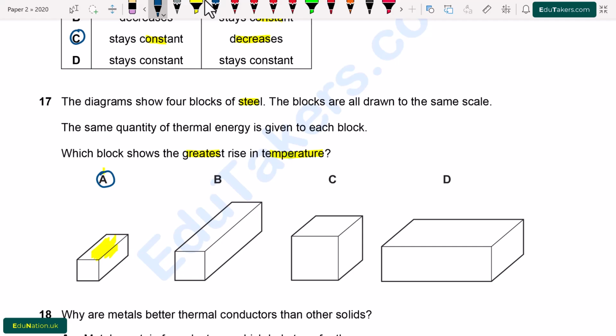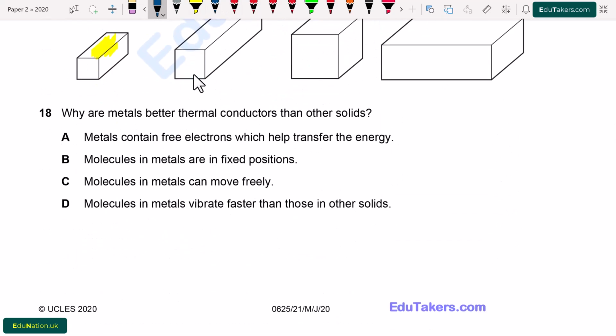For the other blocks, the volume is greater, due to which a very small amount of energy will be transferred, and because it is very difficult to transfer energy here, that's why they show smaller rise in temperature.